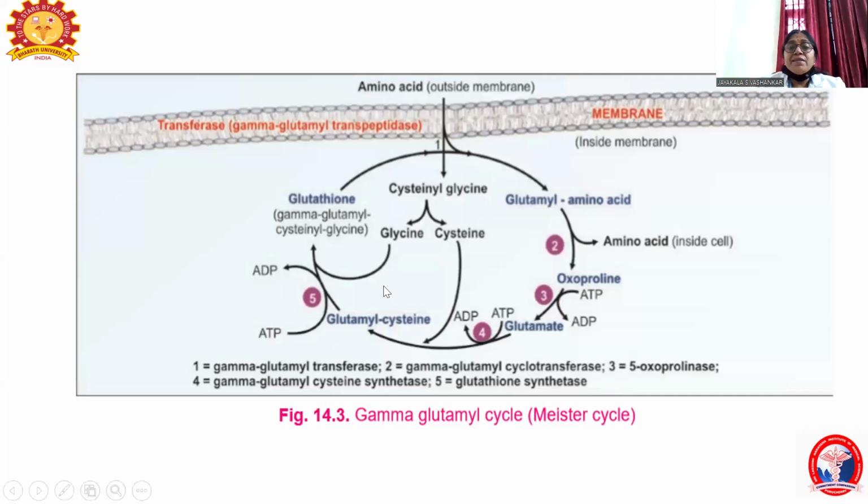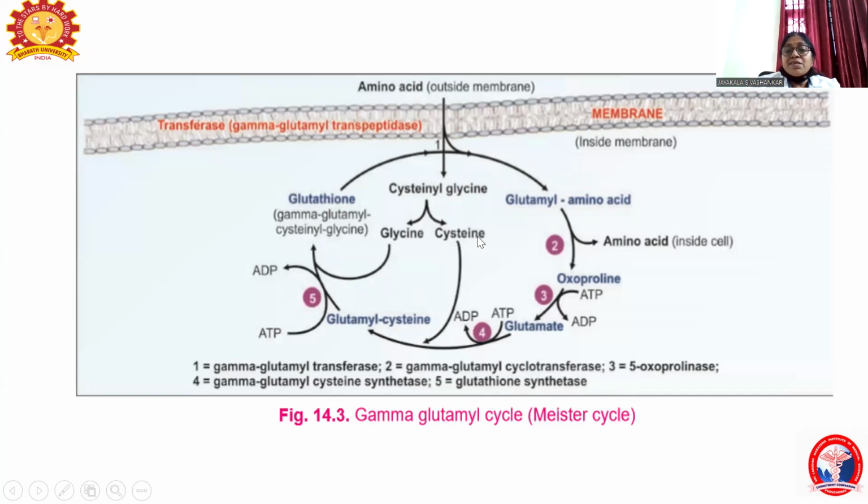This is explained in the Meister cycle. This Meister cycle explains how the amino acids are absorbed in our body. All the amino acids are absorbed through the plasma membrane into the cell. Along with that, the glutamic acid, cysteine, glycine, all the amino acids are absorbed. Once the amino acid attached to the glutamic acid is released, the glutamic acid is formed.